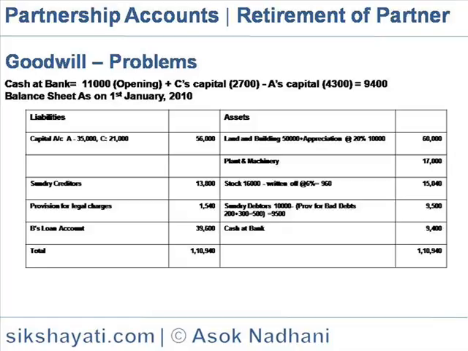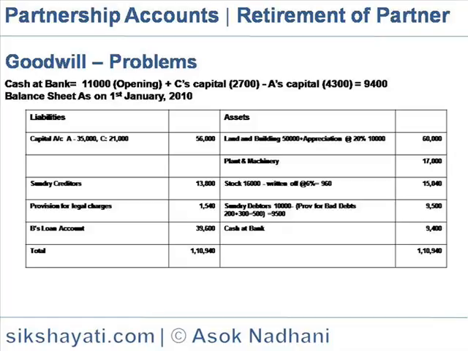On the asset side is land and building 50,000 plus appreciation of 20%, so 10,000 appreciation that we get. So building account is 60,000, plant and machinery is 17,000, stock is 16,000 less written off 6%, 960, so that is 15,040.